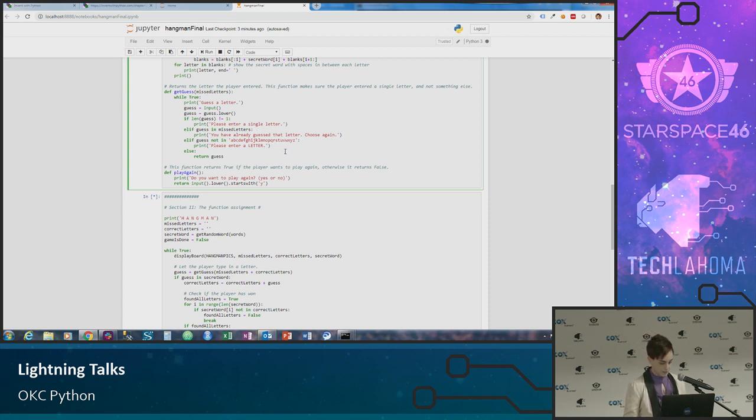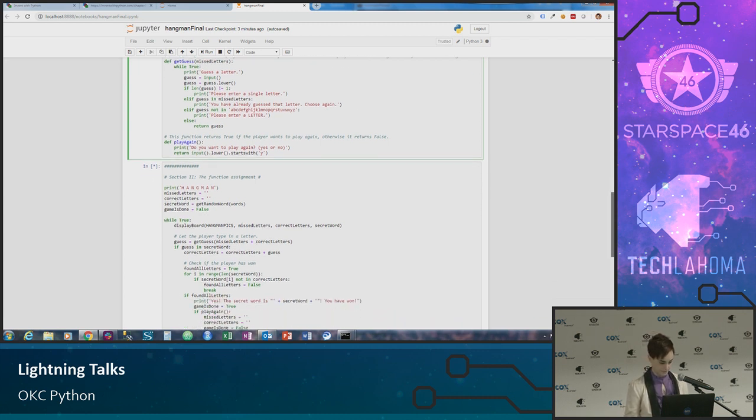It also has the lower method, so that we didn't test this, but if you were to put in a capital, etc., it just transforms that so that everything is uniform. The play again function is what we were testing out there to see if we wanted to play again, yes, no. I did like the addition of the starts with Y, so it could have been why, yes, yeah, anything like that. Makes it a little bit more interactive.